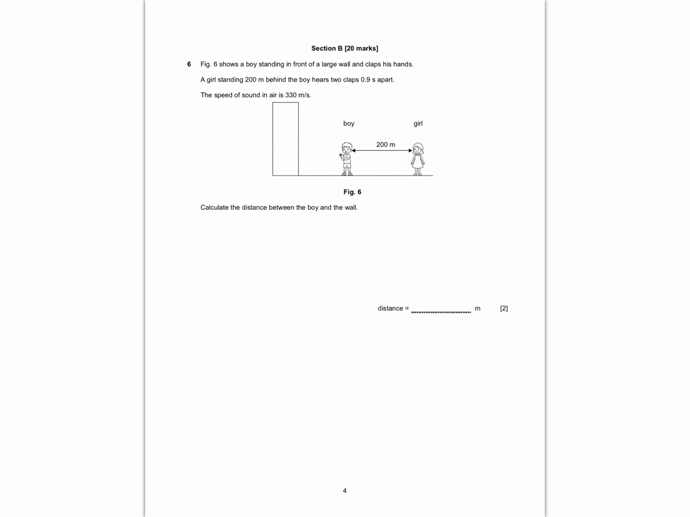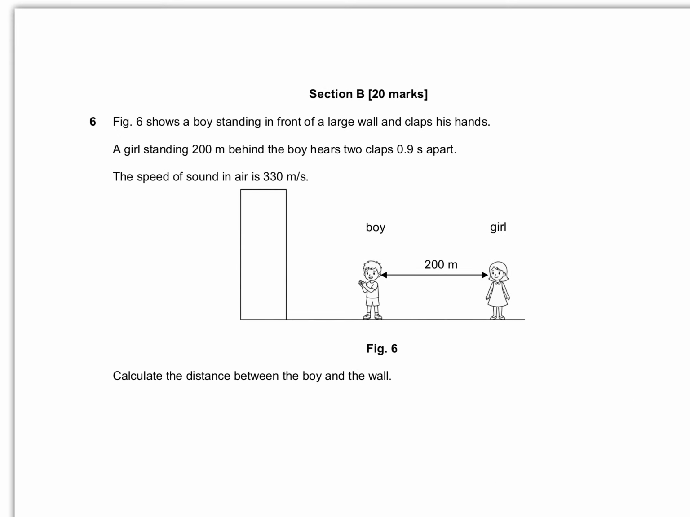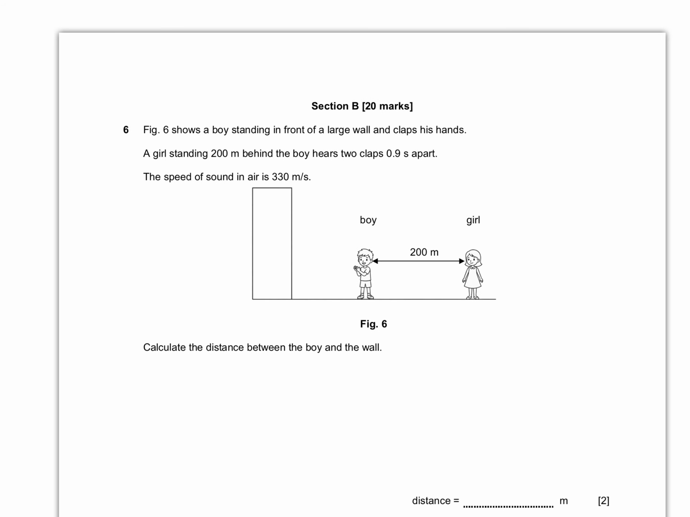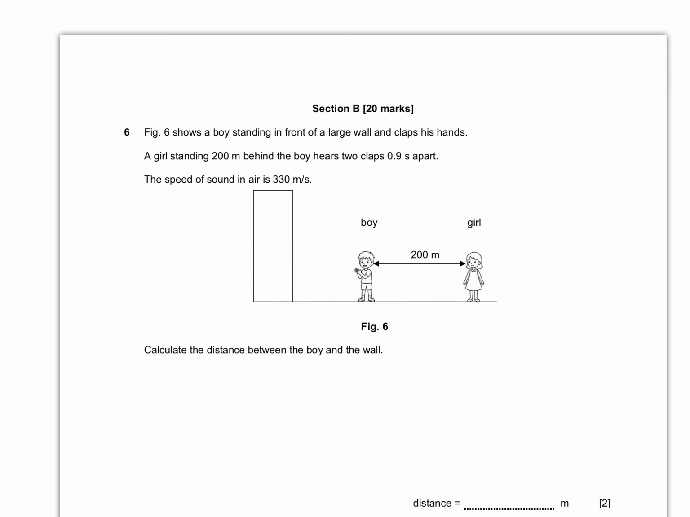Question number 6 is a sound question which looks rather complicated, but once you understand the trick behind the question, it becomes quite straightforward actually. So we know that there's a boy standing over here, and behind there's a girl 200 meters away. Now he's going to clap his hands, right? So we know that between the 2 claps is a time of 0.9 seconds, right? So what happens between the first clap and the second clap, right?